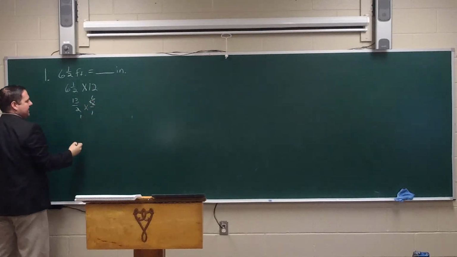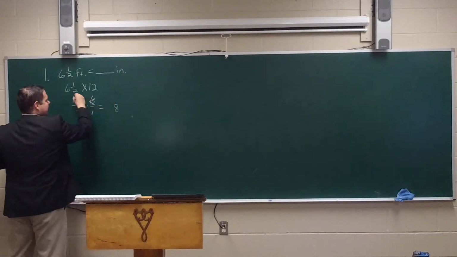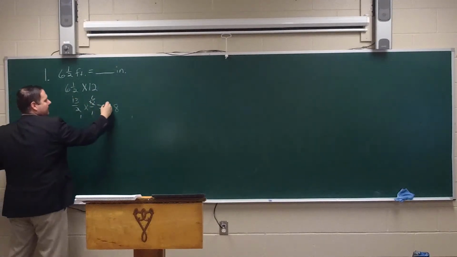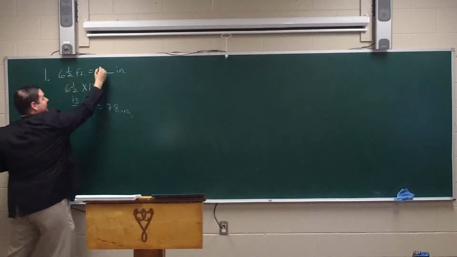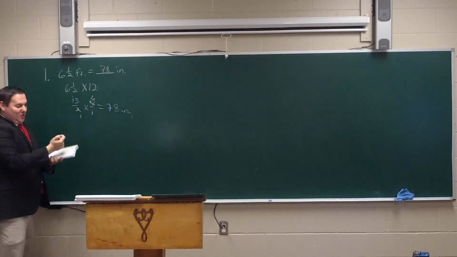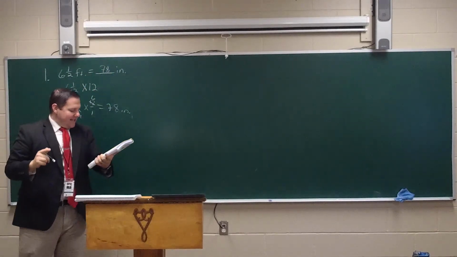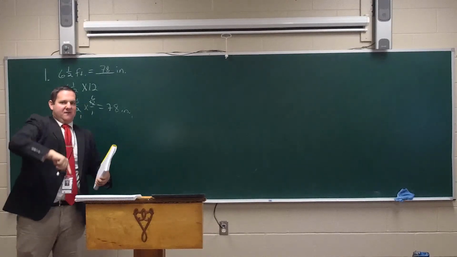That cancels. 6, and 3 times 6 is 18. Carry 1. 1 times 6 is 6, plus 1 is 7. So you have 70 inches is what this equals, but that's not your final answer. Notice what the question says. How many inches taller than 50 inches is he?